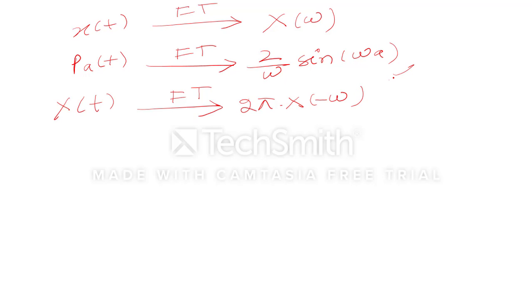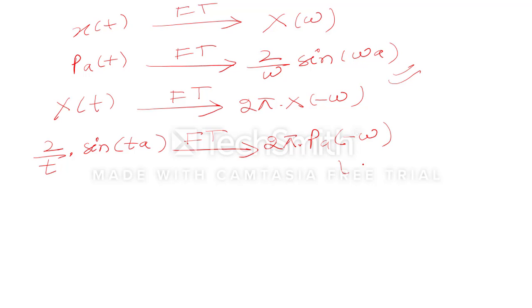So in this function I will replace omega by t. So it will become 2 by t multiplied by sine ta. Its Fourier transform will be nothing but, directly we can write, 2 pi, and here the input function is the pulse function p_a, and instead of t, minus omega will come. So this will be the Fourier transform of this function.